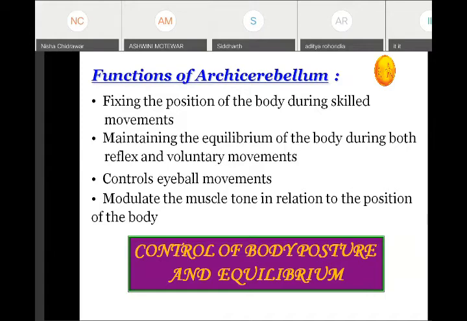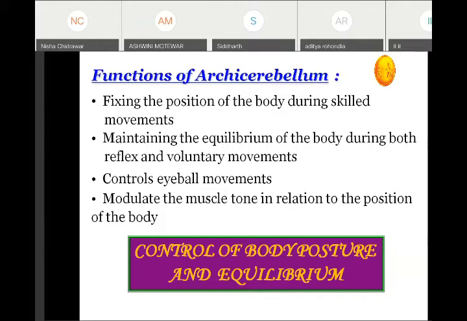This fixing of the body during skilled movement is done by means of the vestibulocerebellum or vestibular apparatus. It helps in maintaining the equilibrium of the body during both reflex as well as voluntary movement. It helps in control of eyeball movement. And lastly, it helps in modulating the muscle tone in relation to the position of the body. So in short, the function of the archicerebellum is to control body posture and equilibrium.